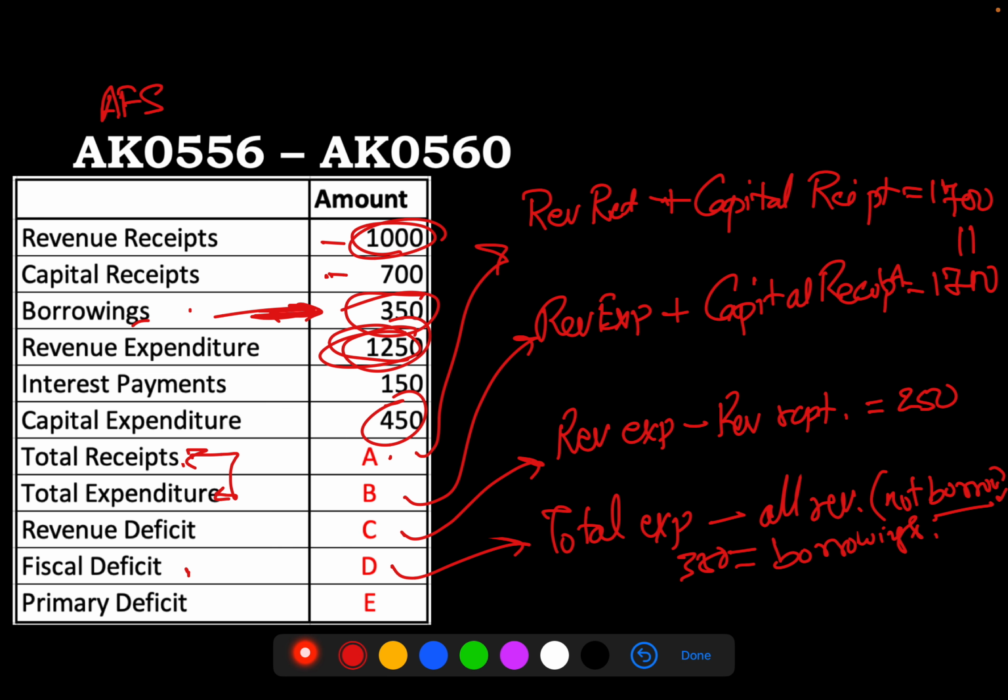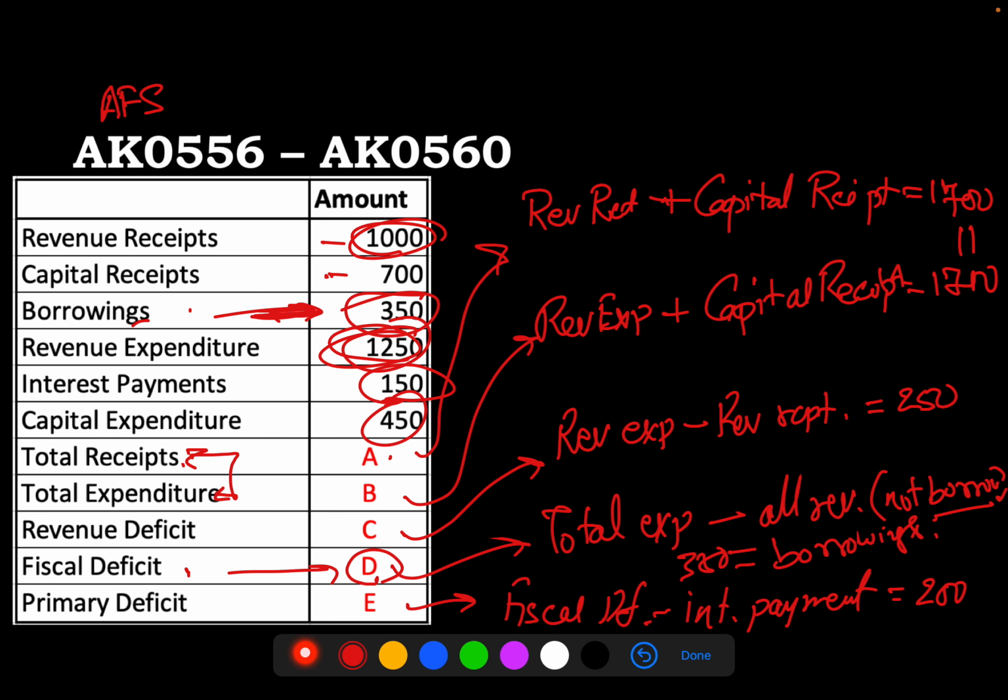And the last one says primary deficit. Primary deficit is essentially the fiscal deficit that is there only for the current year, not from the previous years. So, how is primary deficit defined? This is the fiscal deficit, which we have already calculated at D, minus the interest payments that we are making this year, because they actually belong to the previous years' loans, etc. So, fiscal deficit minus interest. Interest is 150, and we calculated fiscal deficit as 350. So 350 minus 150, that makes it 200. So that should be the calculation.